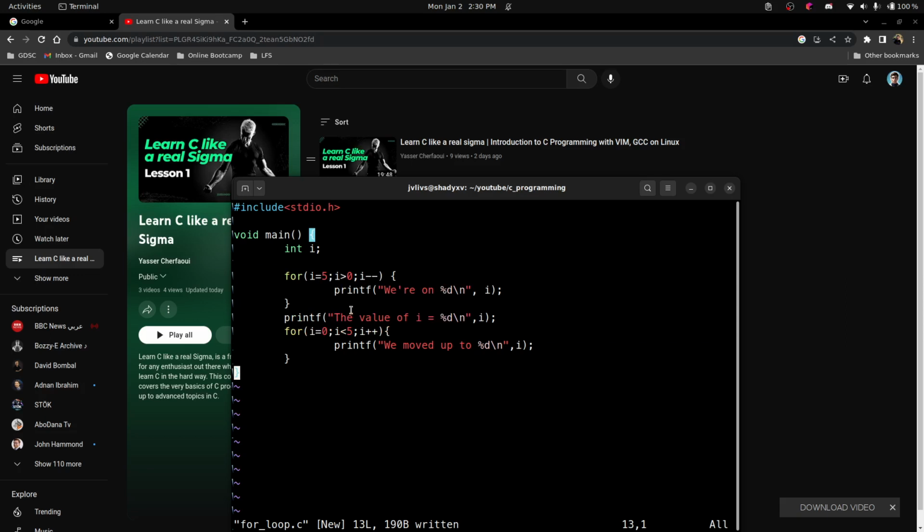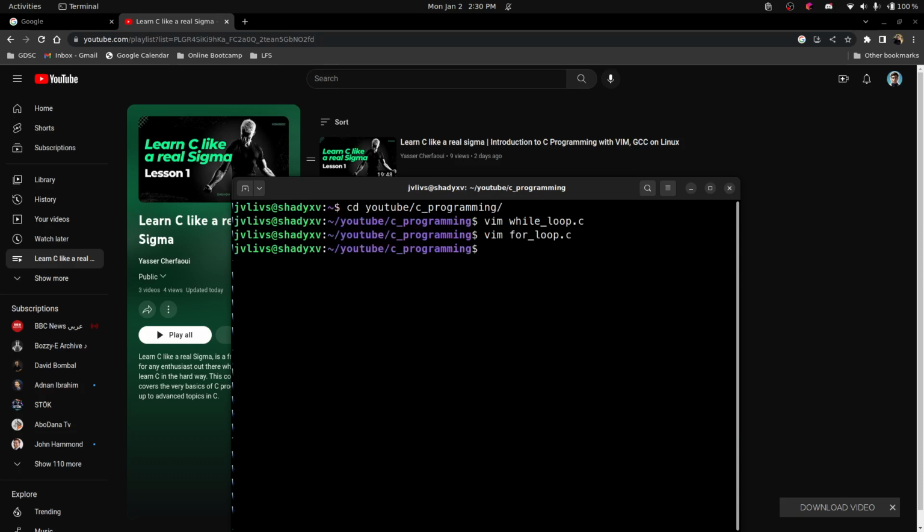For now we have covered the for loops and the while loops. As I said at the beginning of the video, there are 3 types of loops in C programming. This is the do while loop. Okay, we're gonna close this file, write and quit it. This time it's the do while loop.